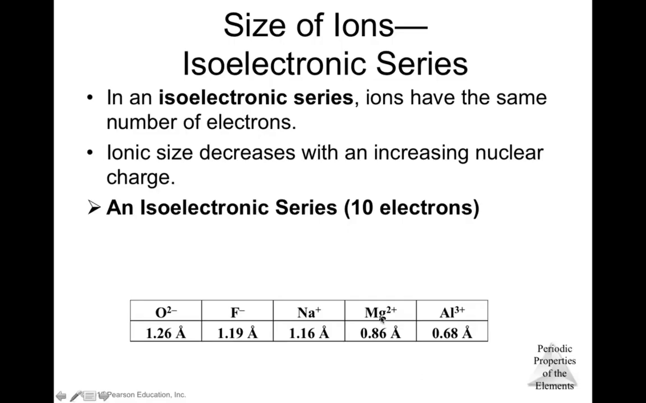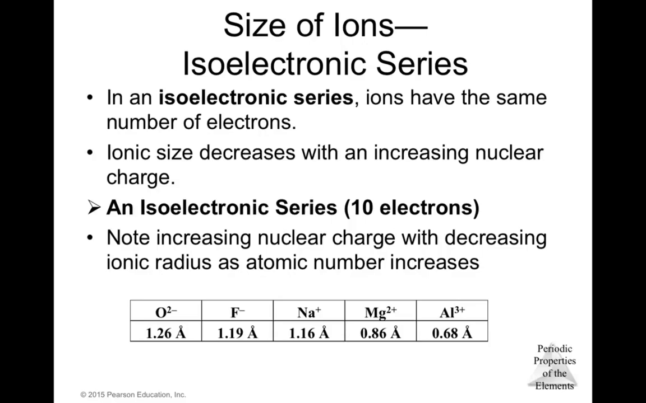Magnesium is 12, so we need to remove 2 electrons. So in that way it is magnesium +2, and we have 10 electrons here. And aluminum is 13. So in a way that we can have 10 electrons, we need to remove 3 electrons from aluminum. So in this way, all of these ions have just 10 electrons. So they are basically known as an isoelectronic series. And the ionic size decreases with an increasing nuclear charge.